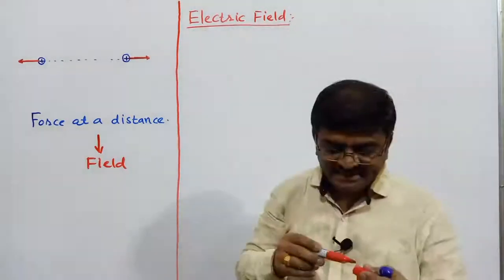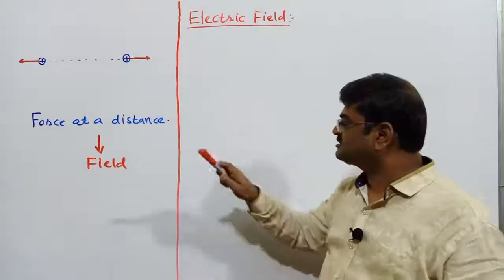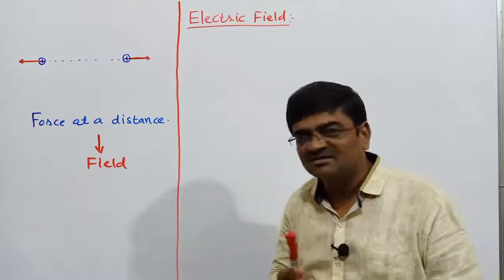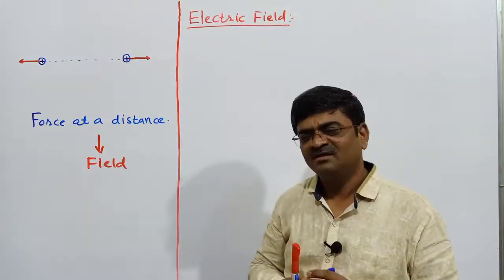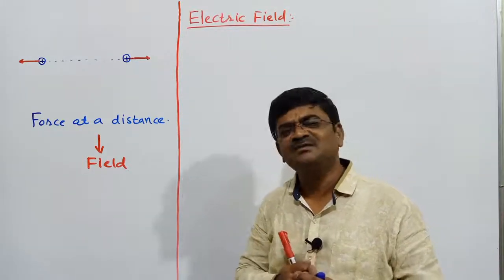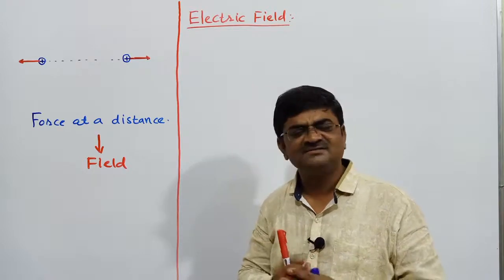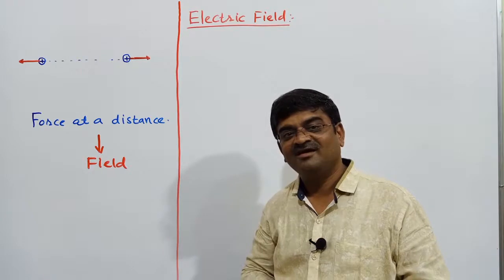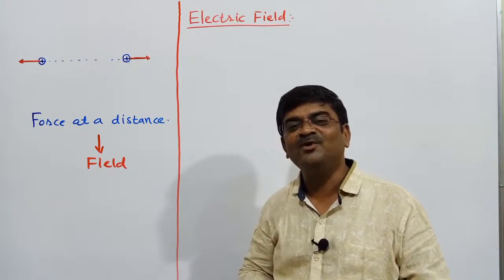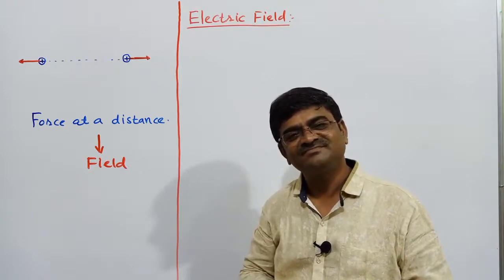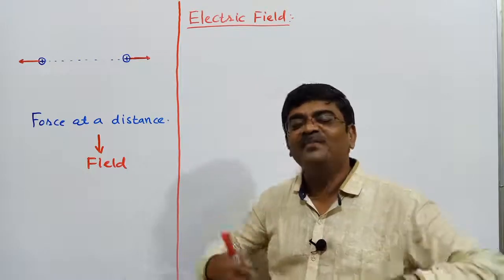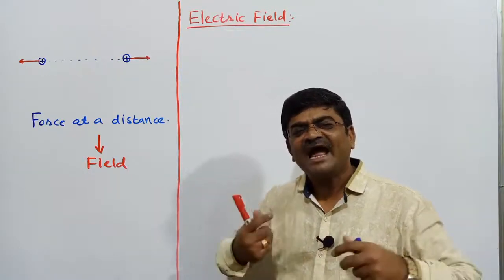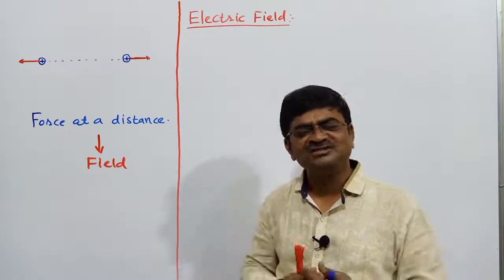So as I said, to understand such forces at a distance, we have the concept of field. What does this field actually do? I will say it plays a role of commutator, you can say, or plays a role of mediator, or acts as a tool for communication.